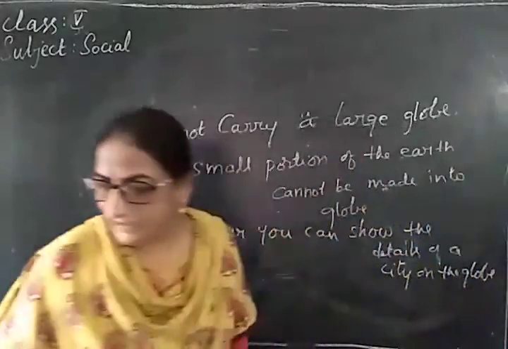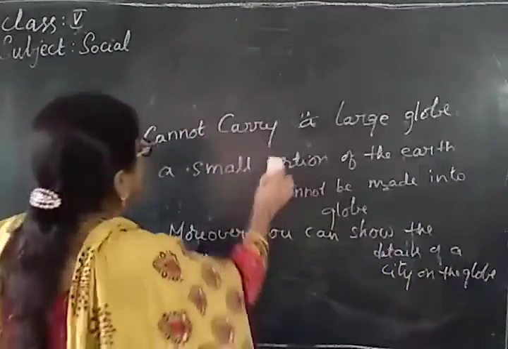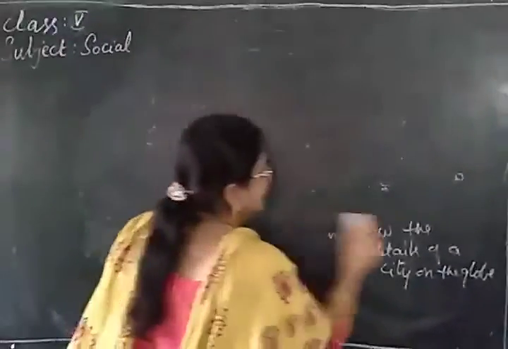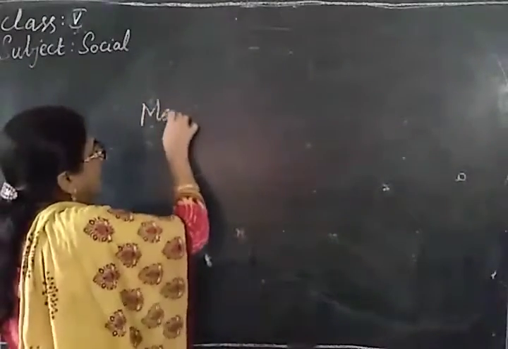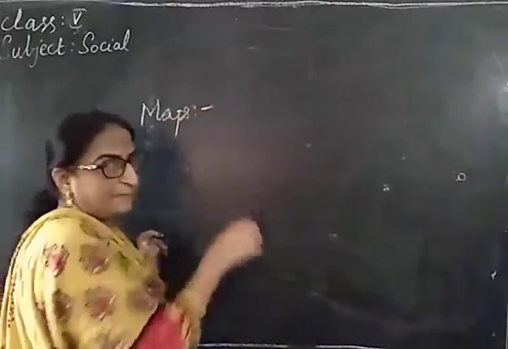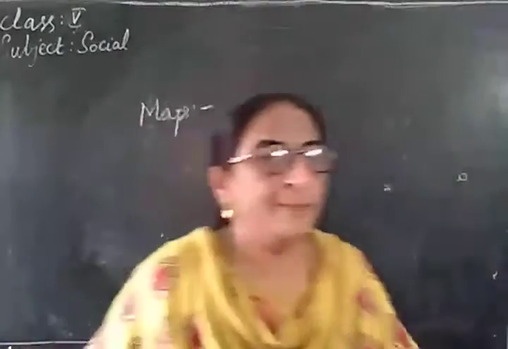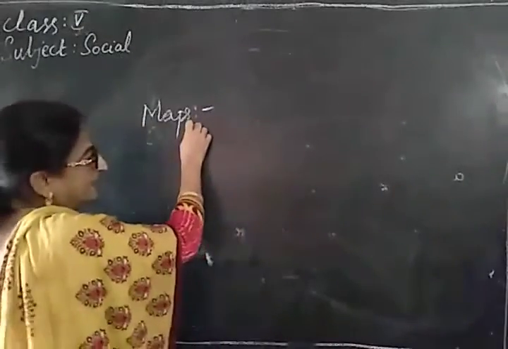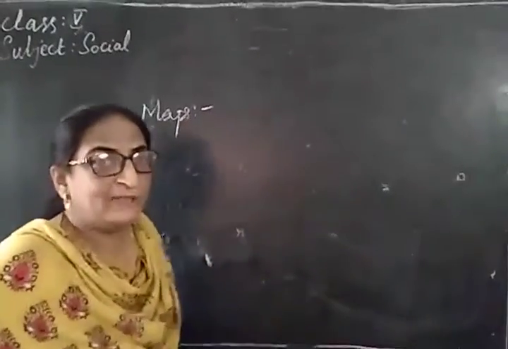So for easy convenience, they have introduced another thing known as a map. Now, what is a map? I will show you what a map is.